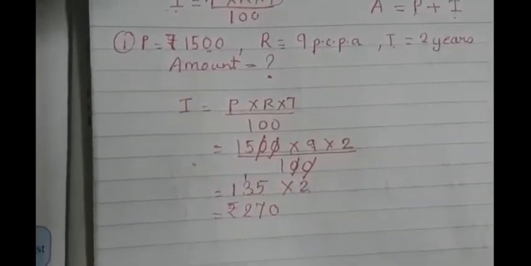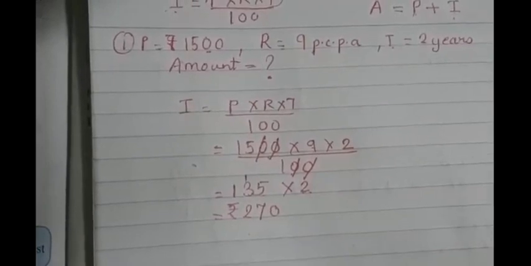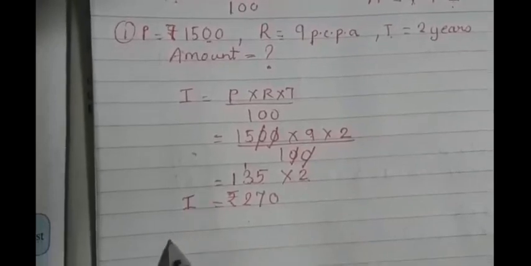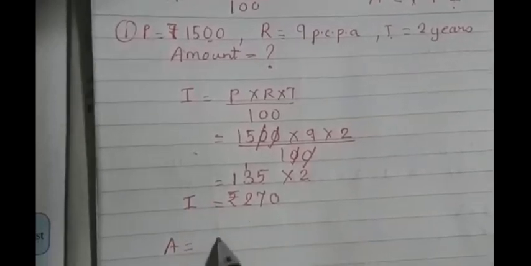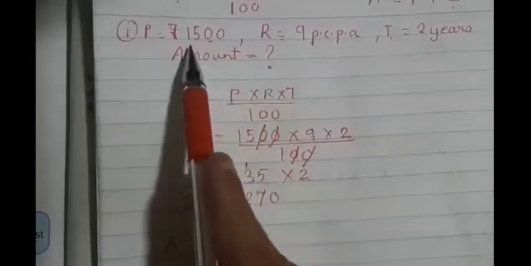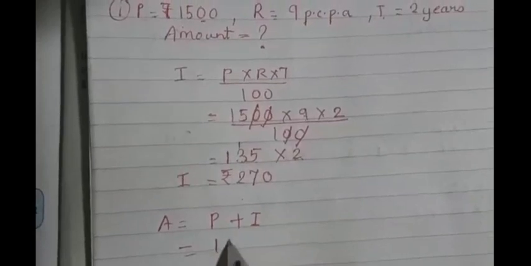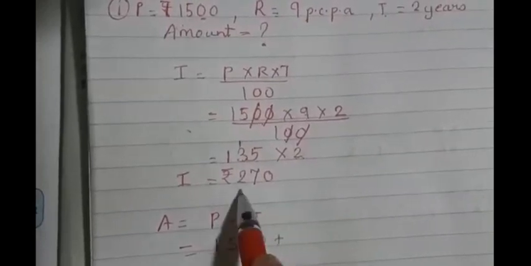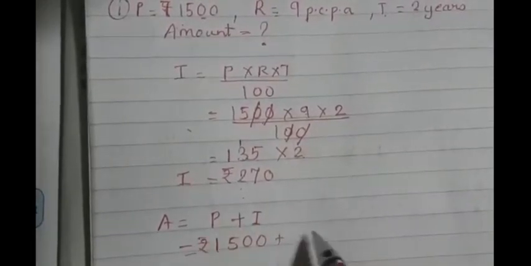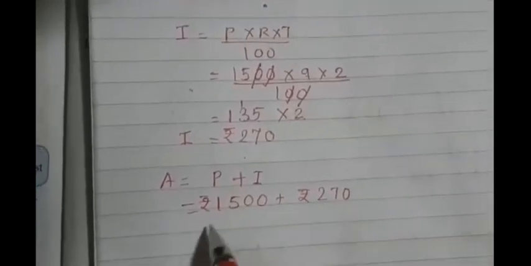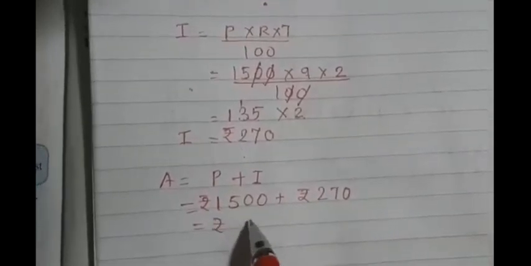270 rupees. But do we want interest? No. What do we want? We need amount. So amount is equals to principal plus interest. Now already we know the principal. What is that? It is 1500. Interest we found just now. What is that? Rupees 270. If we add both of them, what will it be?